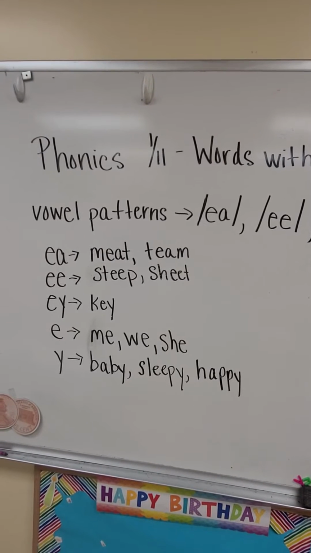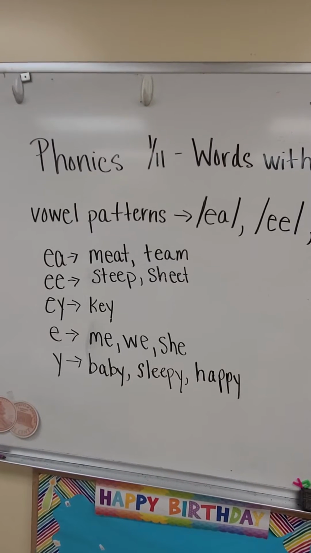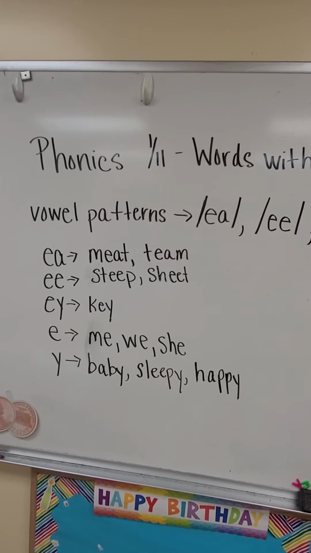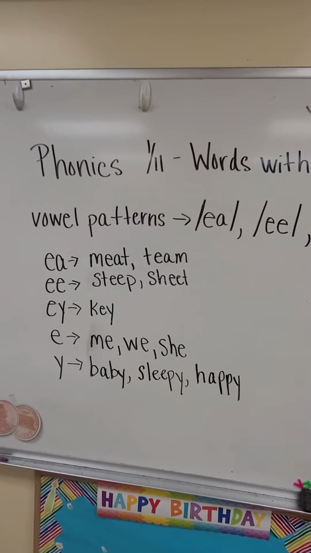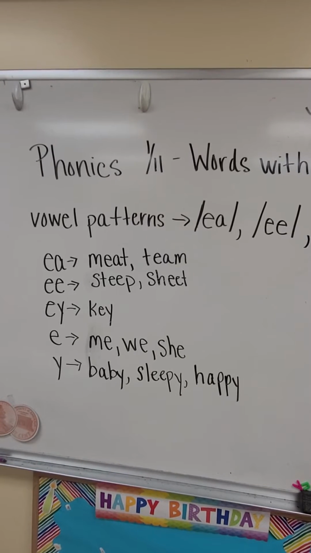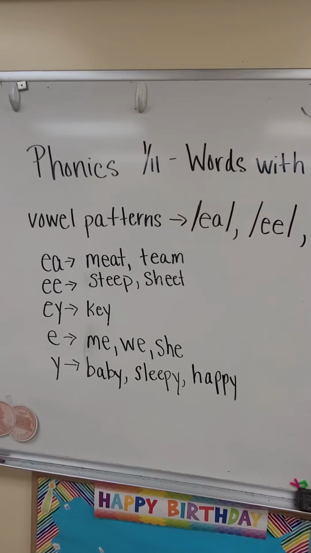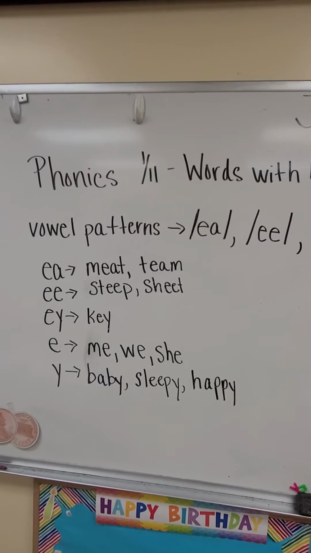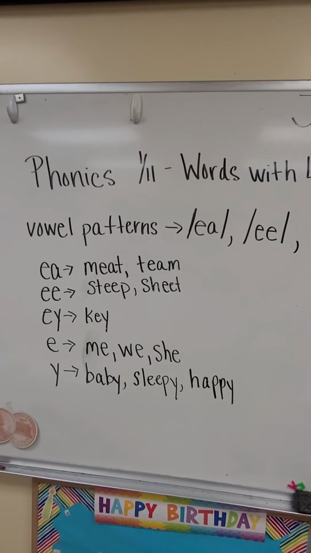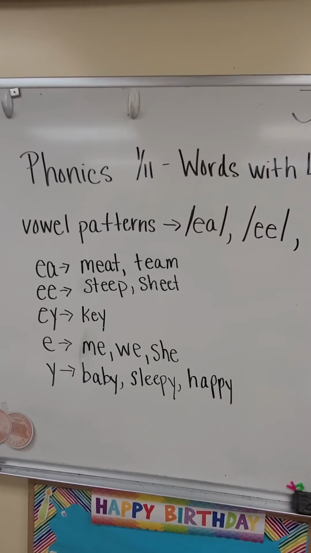When you have the vowel patterns EA, EE, and EY, Miss Long is the first vowel and Miss Silent is the second vowel. You need Miss Silent in order for Miss Long's vowel to have the long sound.